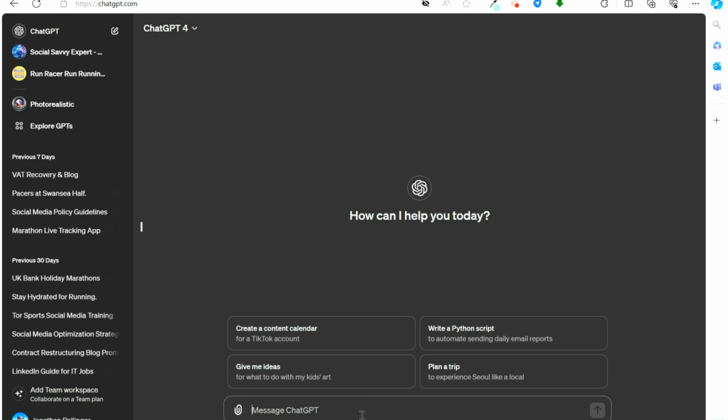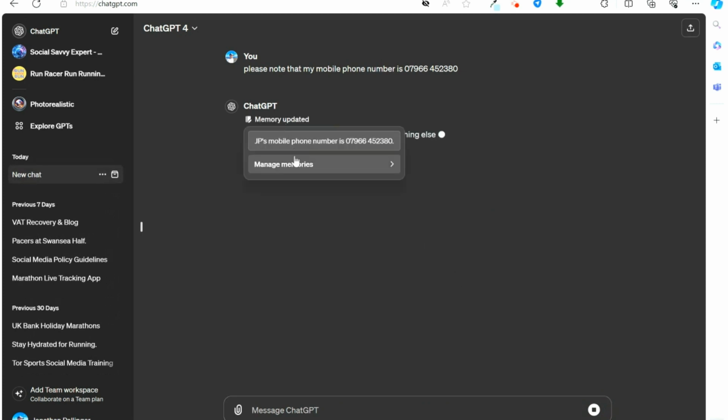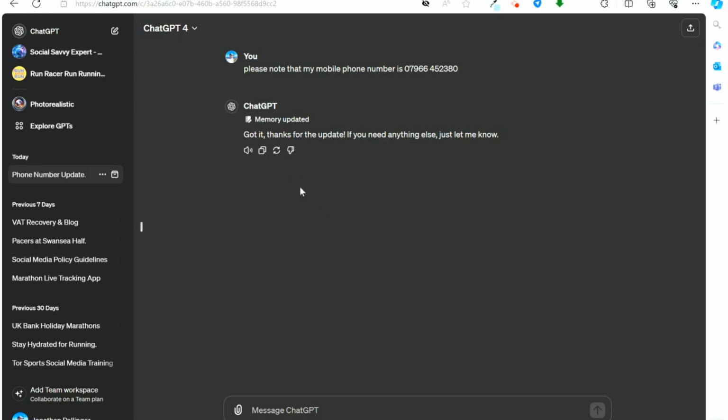You can do that by saying something like, please note or please memorize that my mobile phone number is 07966 452, and then click that, and it should now confirm that the memory has been updated, and you can see that it is now in its system. So if I ever refer to my mobile number, it'll automatically populate it.